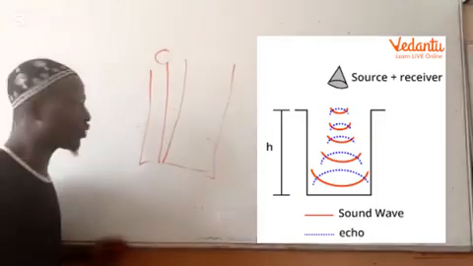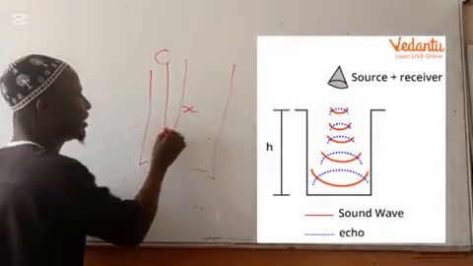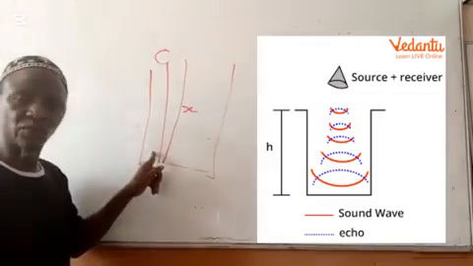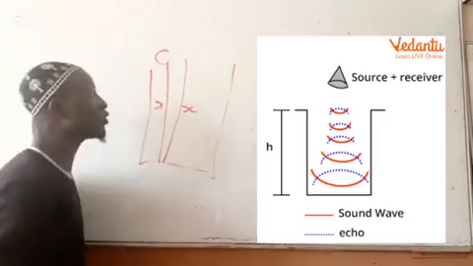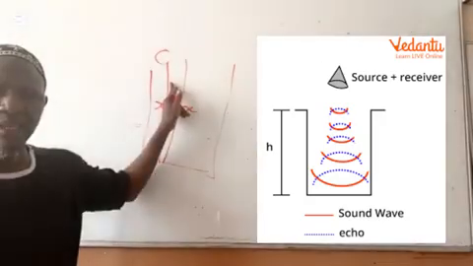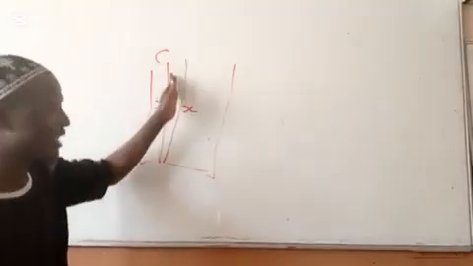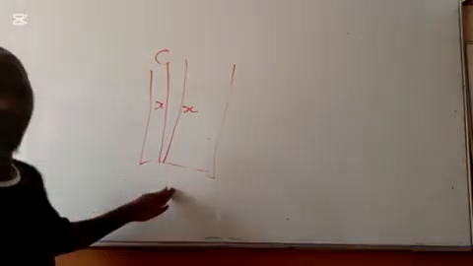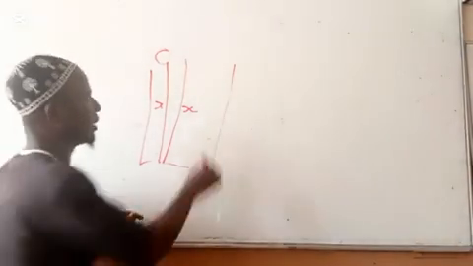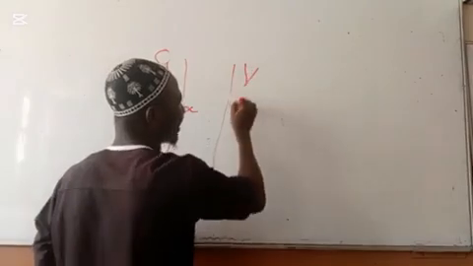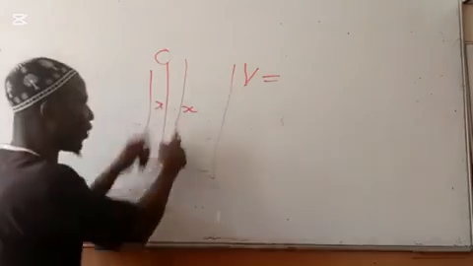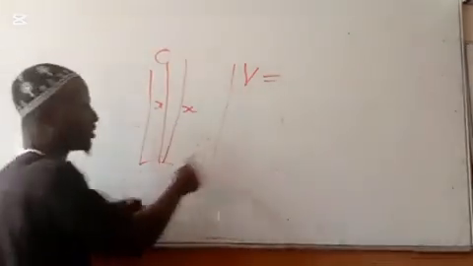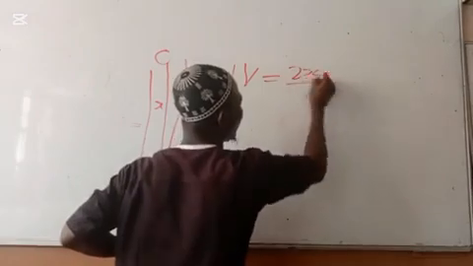So if the depth of the well is x, it means it has covered x when going and another x when coming back. Therefore, if I want to find the relationship between the speed, the time taken and the depth of the well, the speed of that sound is equal to what? Velocity is equal to distance covered, which is 2 multiplied by the depth, 2x over t.